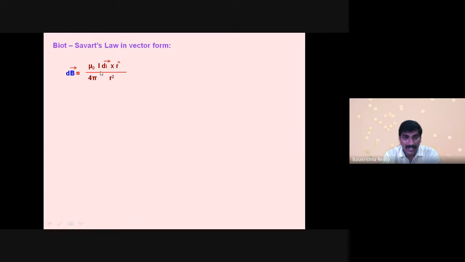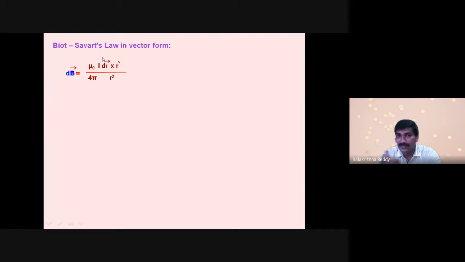See here, I independently is not a vector, and dl length is not a vector independently, but I dl cross r cap, where r cap is a unit vector. I dl together we call a vector quantity.